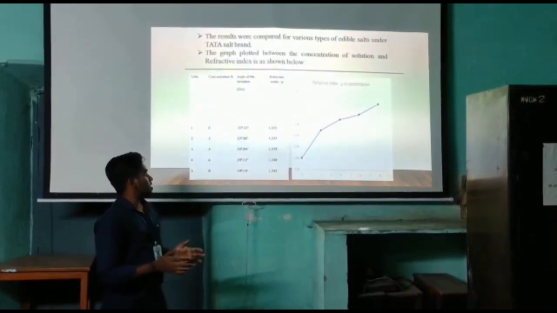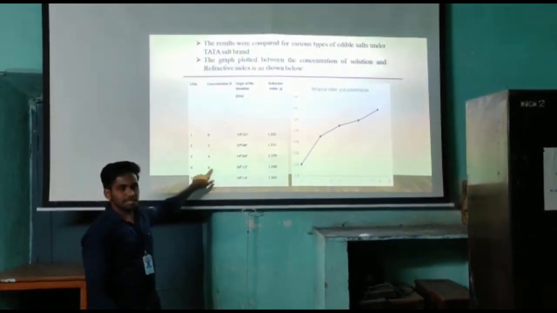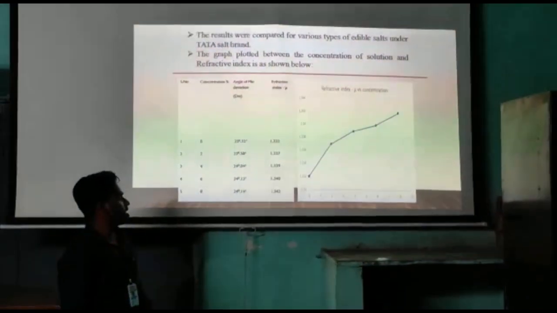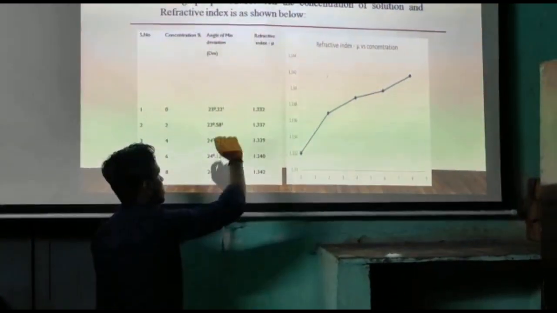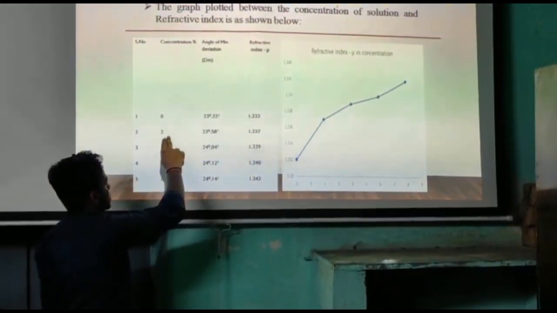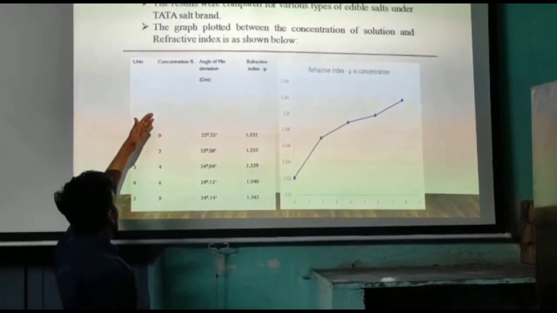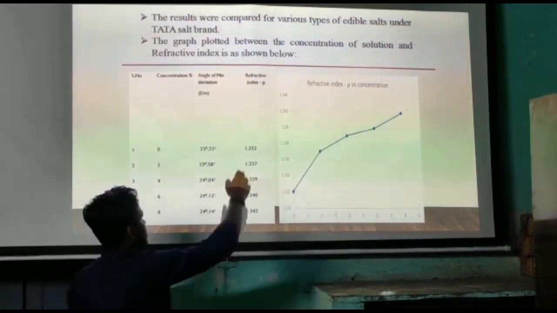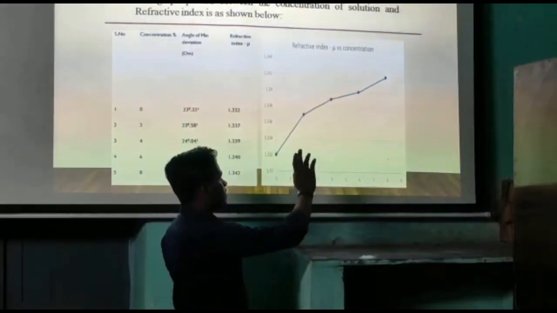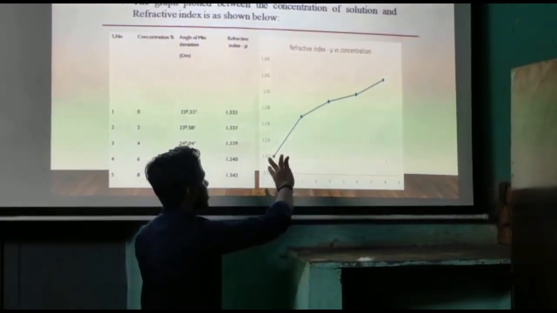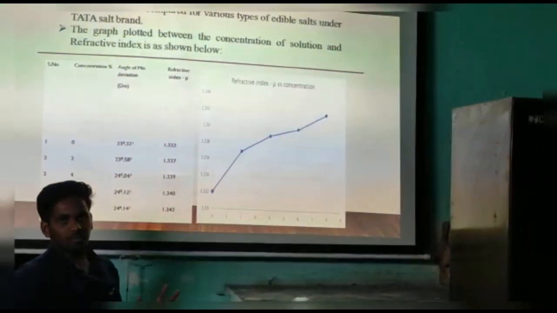Here we did some concentrations of salt, that is 0%, 2%, 4%, 6% and 8% concentration of salts. At 0% concentration we got 1.332, that is for pure distilled water. At 2% concentration we got 1.337. As you observe these readings, as concentration increases, the refractive index also increases, as shown in the graph. Here we observe the graph between concentration and refractive index. The refractive index increases with respect to the concentration. This is what we proved.